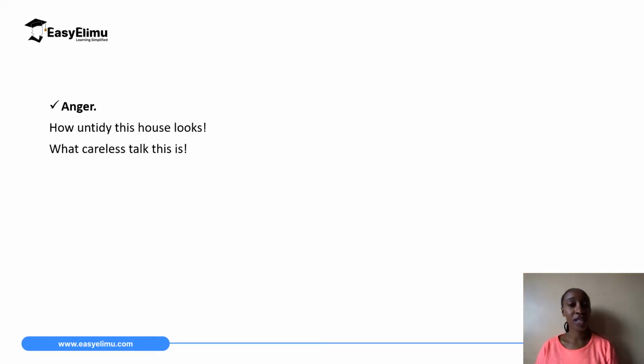If maybe somebody has wronged you and you're angry and you say, "I am so disappointed in you!" you're expressing anger. Or "How untidy this house looks!" "What careless talk this is!" And lastly, we have disappointment. "What a shame that was!" "I am very disappointed in you!" Those are some sentences that show disappointment.